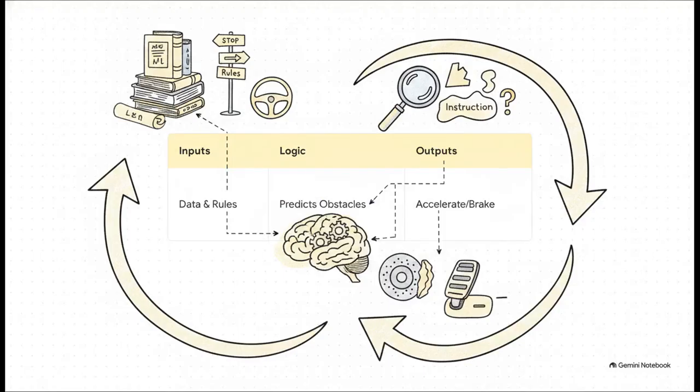When we break this down, we see exactly how historical data and human driving rules act as our machine and human-based inputs. The operational logic takes these inputs and uses them to predict whether an object in the road is an obstacle or a traffic instruction. Finally, the actuators output mechanical decisions, like accelerating or braking. It's a clear mathematical relationship.